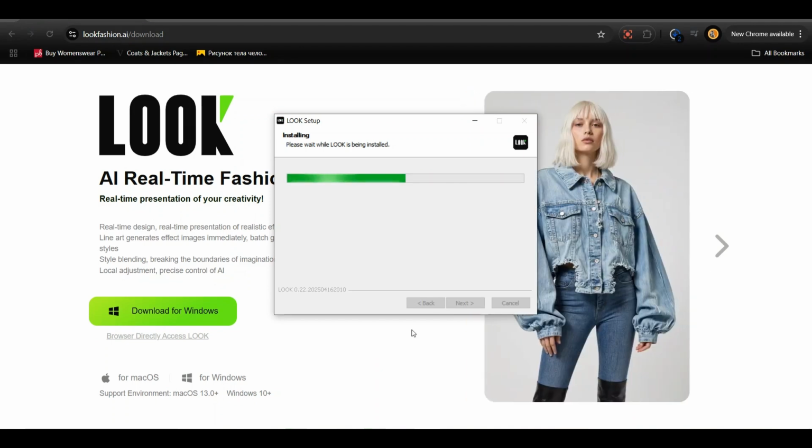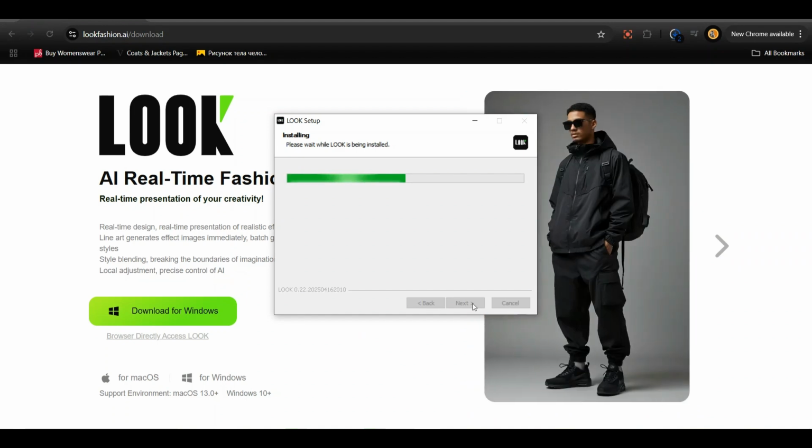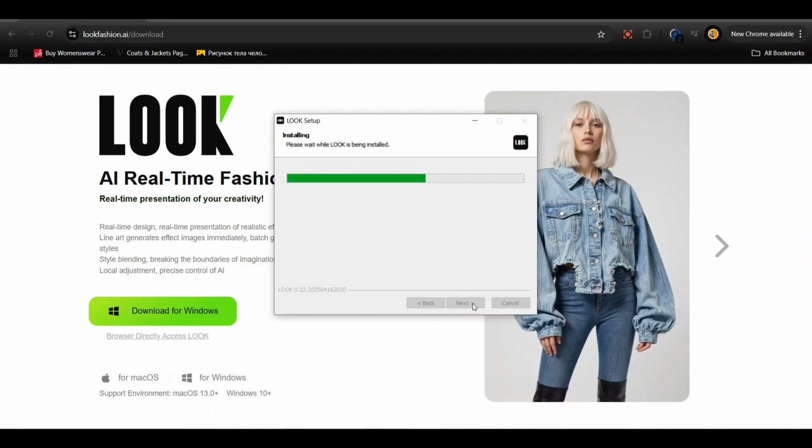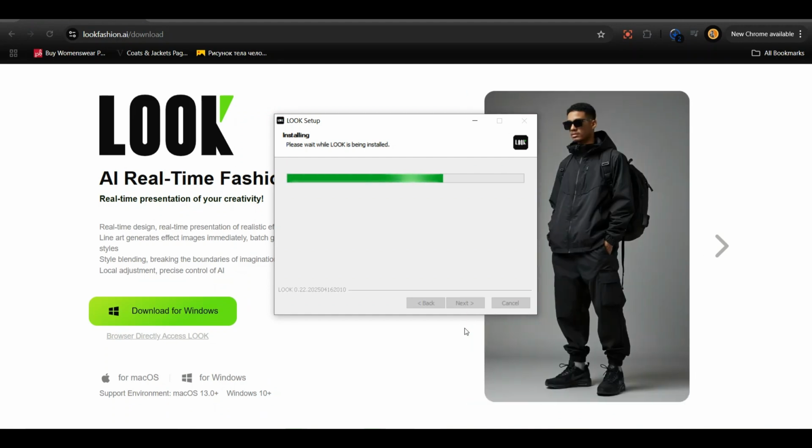After download, run the installer. For Mac, just drag it into Applications. For Windows, follow the usual installer steps. It will take some time.